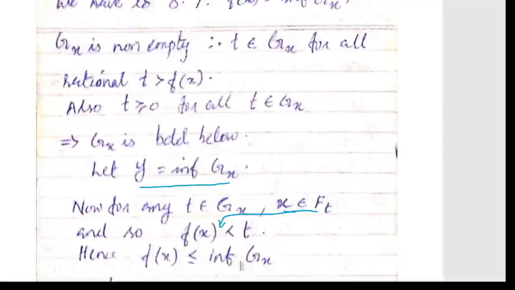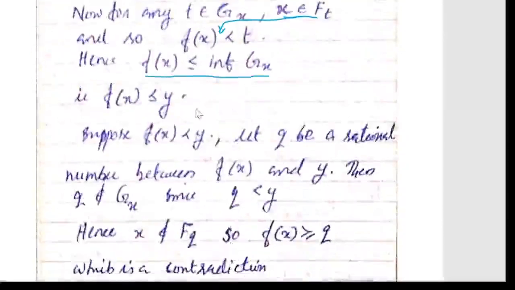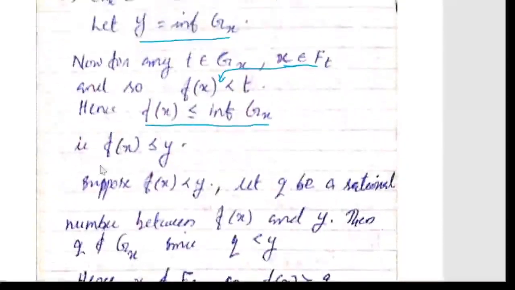Therefore, f(x) is less than or equal to the infimum of such t's. So f(x) is less than or equal to the infimum of G(x). That is, f(x) is less than or equal to y. Now we want to get the reverse implication, that is, y is less than or equal to f(x). Then we can conclude that y is equal to f(x).